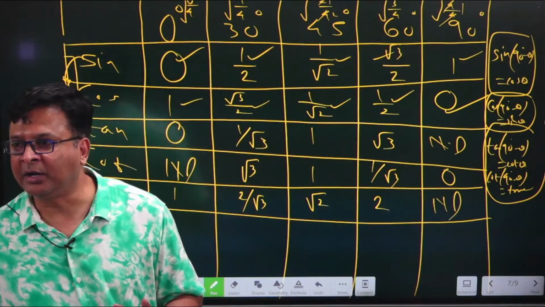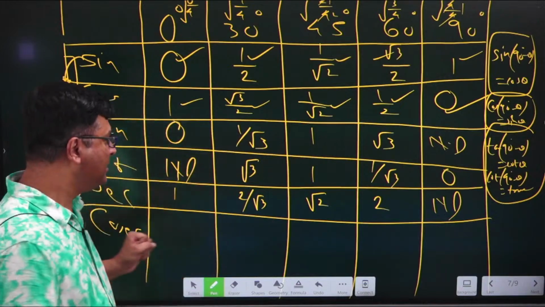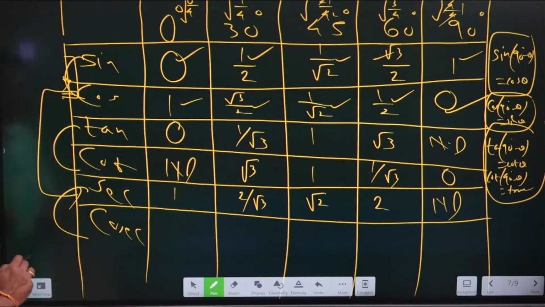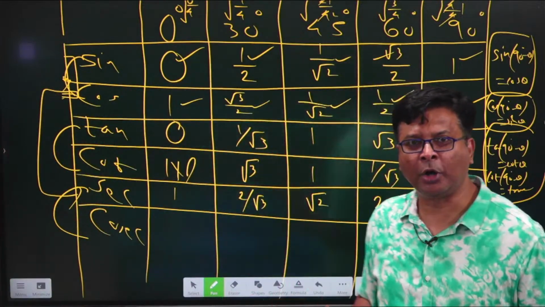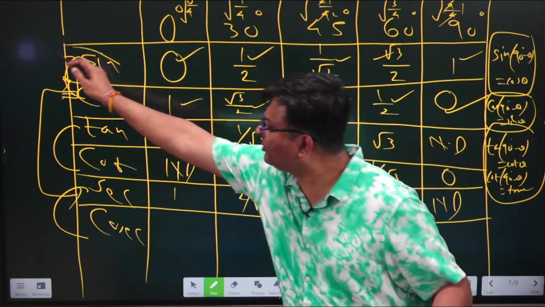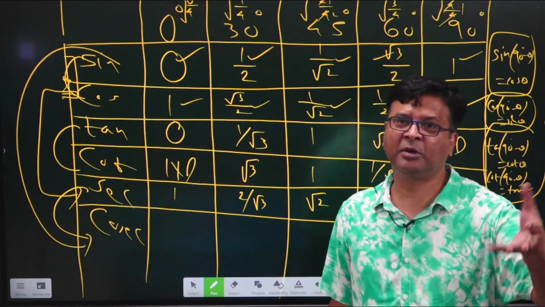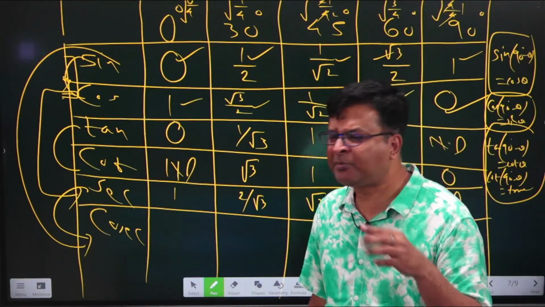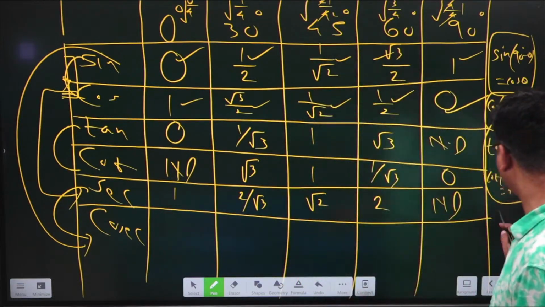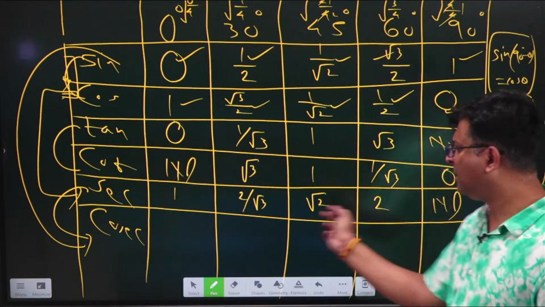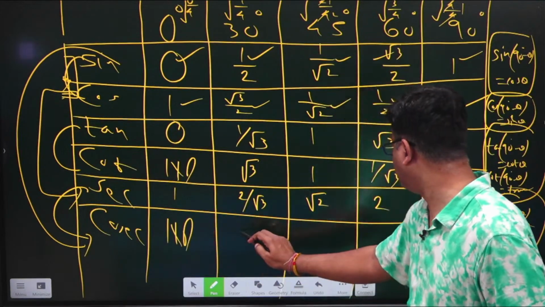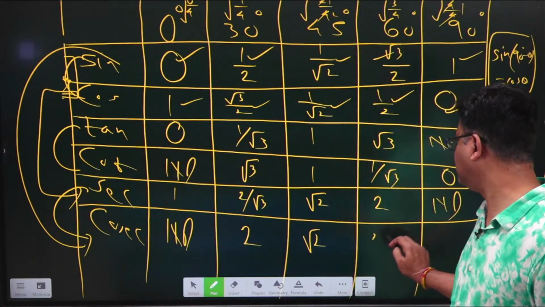ND is not defined. And then again I will say sec and cosec are reciprocal of each other. That is one way to write or fill the row of cosec. Otherwise sine and cosec are reciprocal of each other. From there also you can write. Now choice is yours. Let me focus on the complementary part only, and let's finish this by writing this formula. Sec 90 minus theta is cosec theta, and cosec 90 minus theta is sec theta. That means whatever values you have written, just write it in reverse order. In the same way you have finished the other 5.